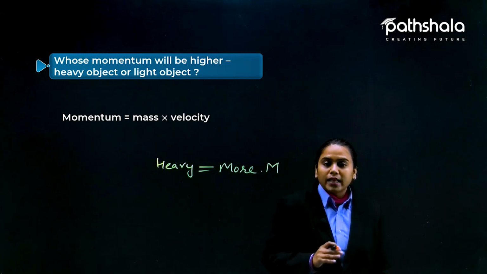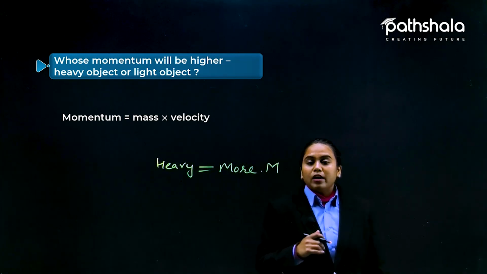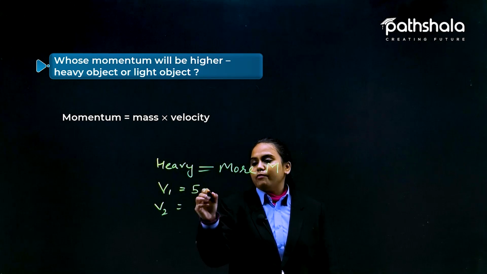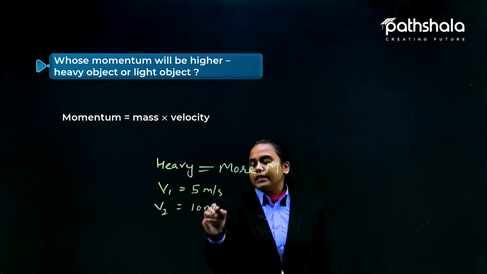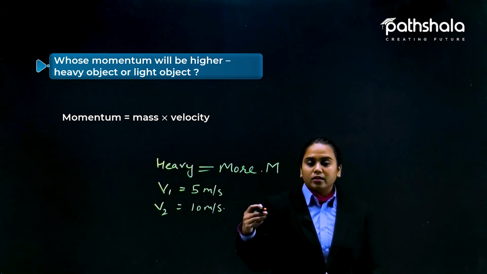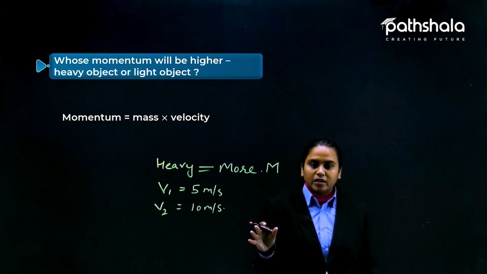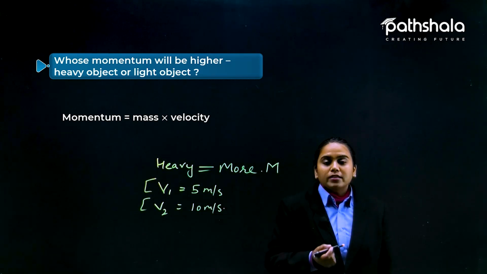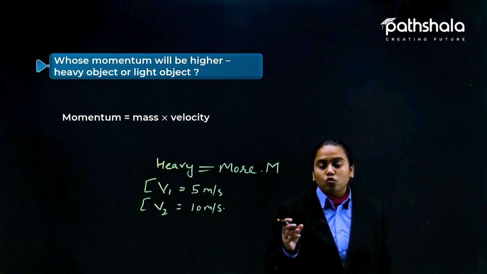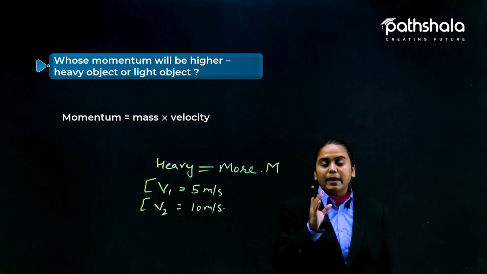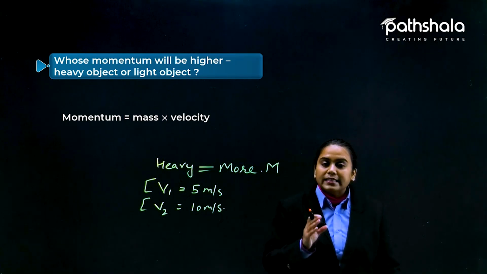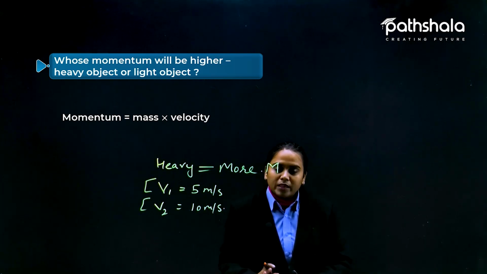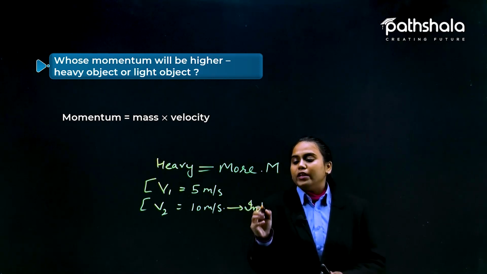Another thing that could be asked in a question: velocities v1 and v2 are given to you, v1 is 5 meters per second and the other is 10 meters per second. If we are talking about similar objects, where the mass in both cases is the same, which has more momentum? It is the same as the stone example I gave, where we throw the stone and make an impact on the cardboard with a similar object. So the more the velocity, the more the momentum, and the more the impact of the body.